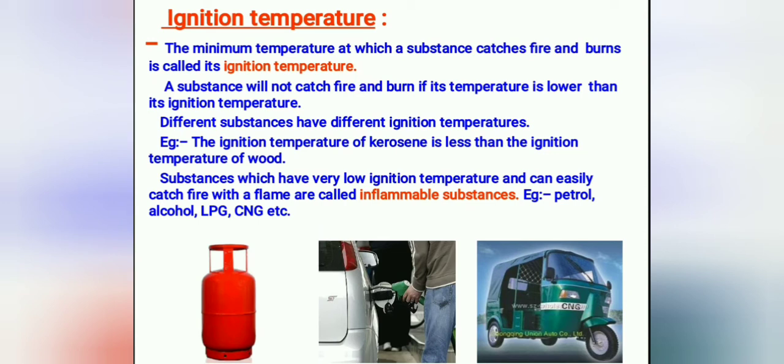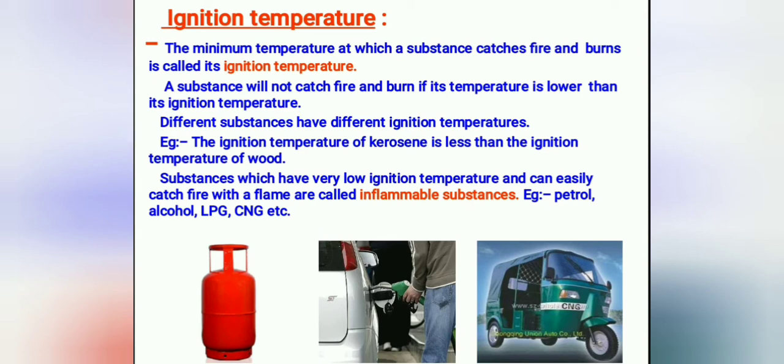So we have to raise the temperature of the fuel so that it catches fire and burns. A substance will not catch fire if its temperature is lower than the ignition temperature.